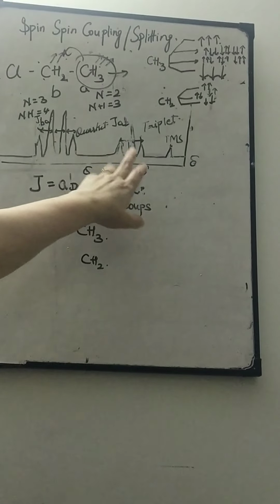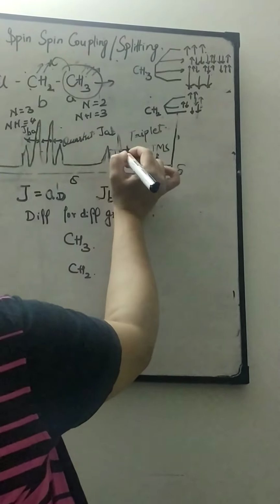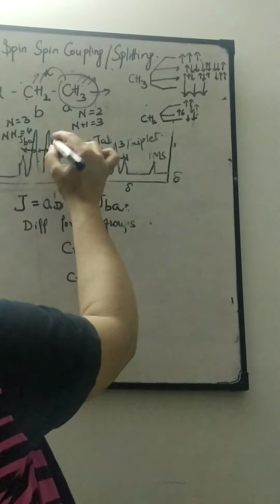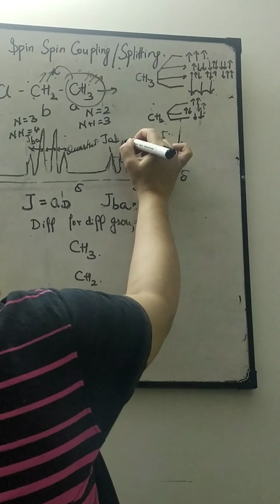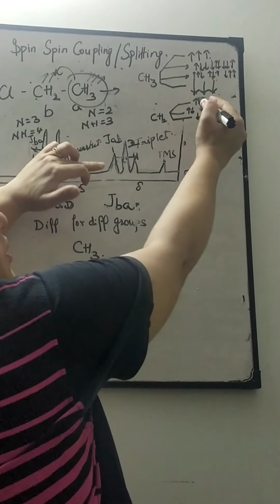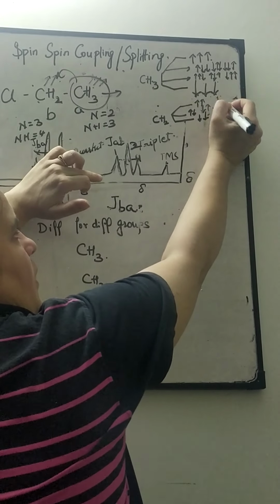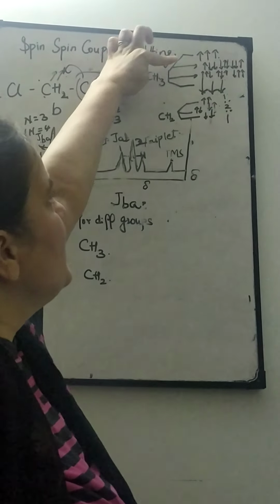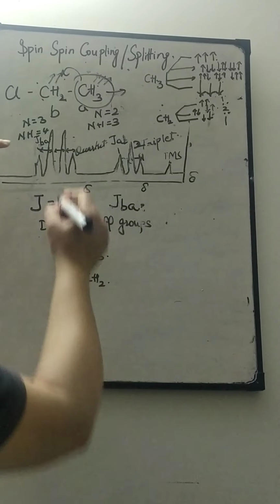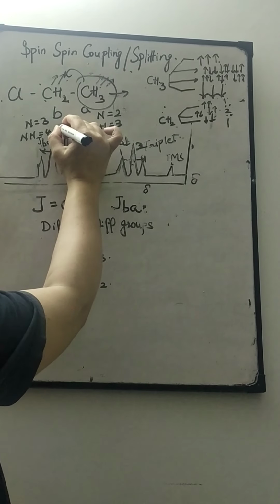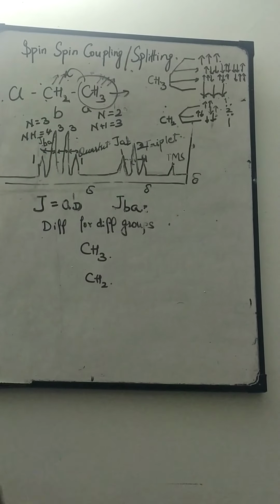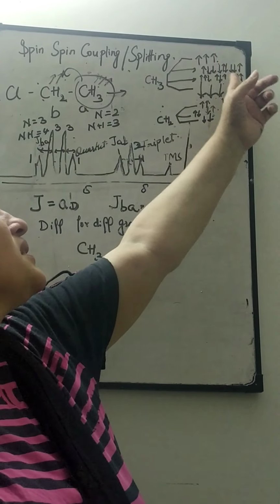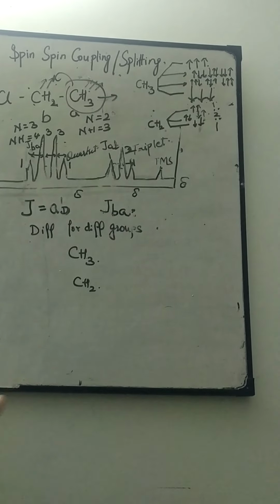Now coming to the areas of this quartet, the ratio of the areas would be 1:3:3:1 in this, and 1:2:1 in this case. Why 1:2:1? Because here there are 2 orientations in the middle. Similarly, in this case there are 3 times more orientations as compared to totally opposed or totally reinforced, so the ratio is around 1:3.